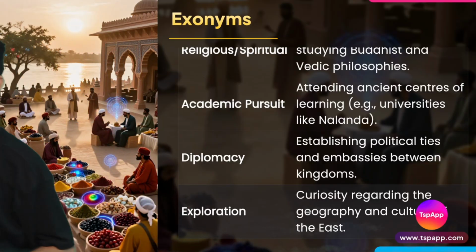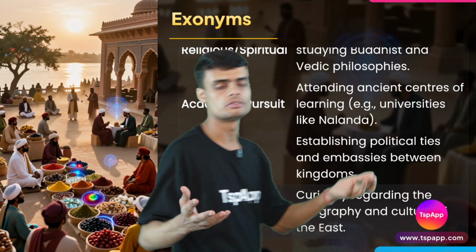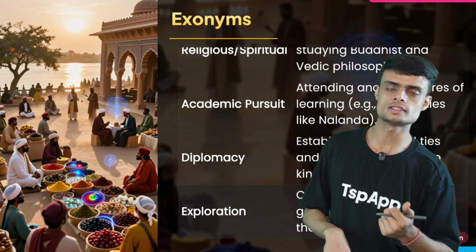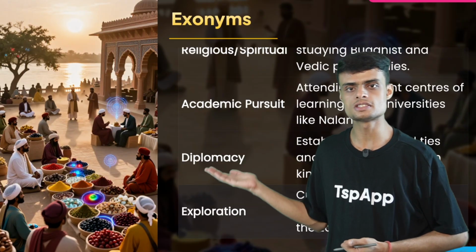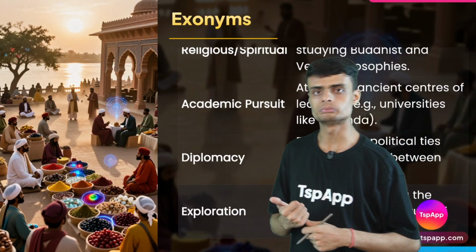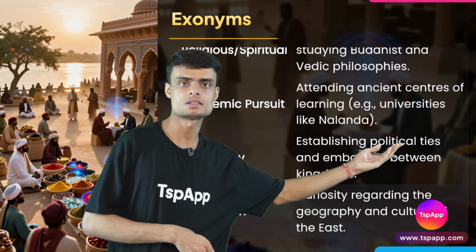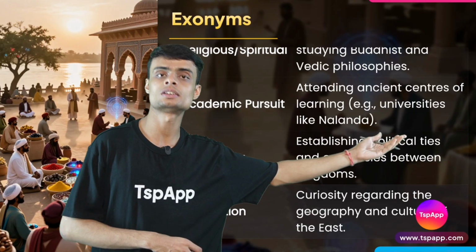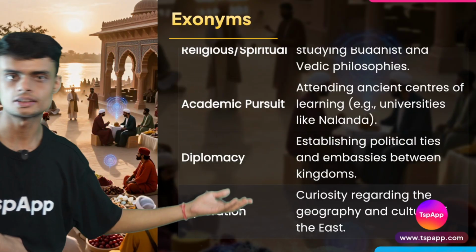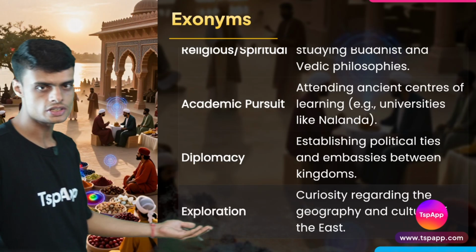Then another reason is diplomacy. India is a land where we have wealth, and when we have wealth, we have kings, and when we have kings, there will be some diplomacy, winning battles, losing battles. So different kings used to send ambassadors, forming political ties, making friends with other kingdoms, fighting with enemies. All these reasons attracted different people. And the last reason is exploration. What is exploration?